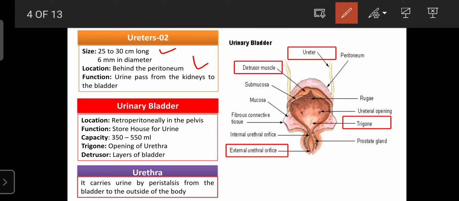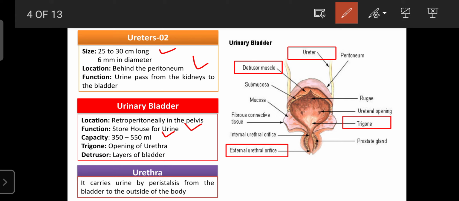Next is the urinary bladder, which is one in number. Its location is retroperitoneal, in the pelvis. Its function is to act as a storehouse for urine. Regarding capacity, it can hold urine up to 350 to 550 ml in the normal condition. By force, it can hold about 1 liter, but normally it holds 350 to 550 ml.